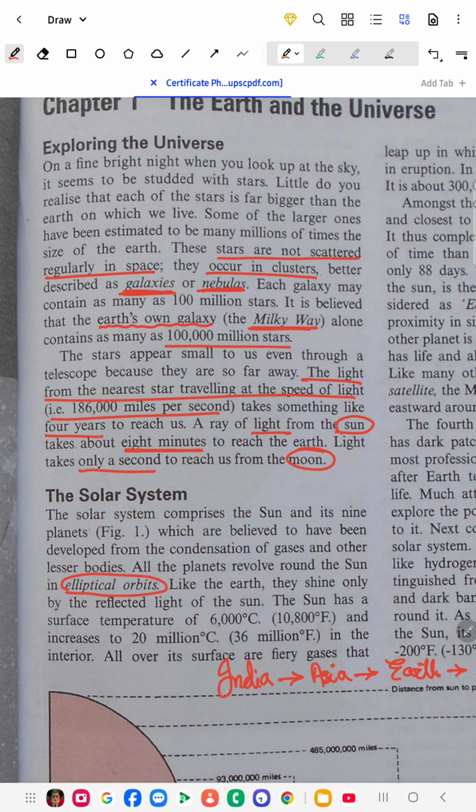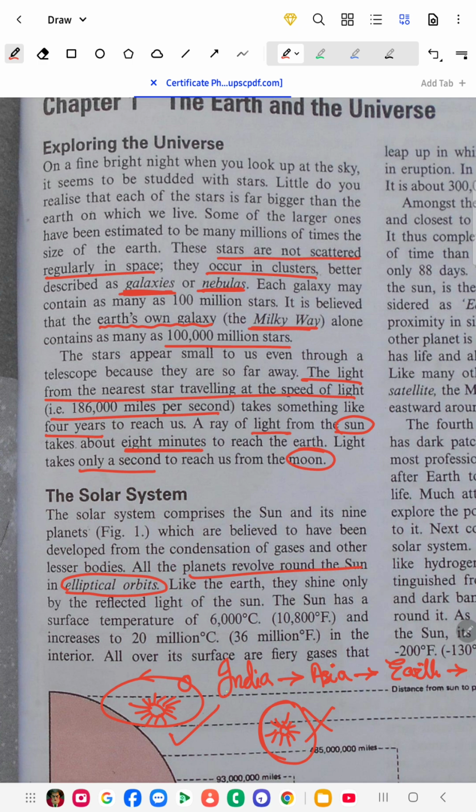One important thing that we know: all the planets move around the sun, sorry, not across, around the sun. This path is not a circular path. You can't draw it like this; this is wrong, this is right. It is an elliptical orbit. So the planets revolve around the sun in elliptical orbits.